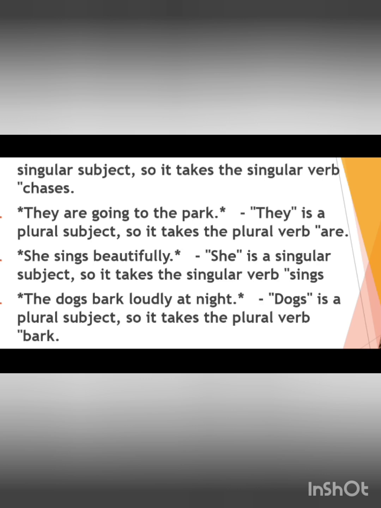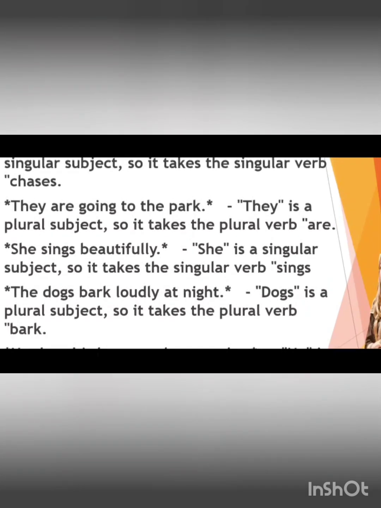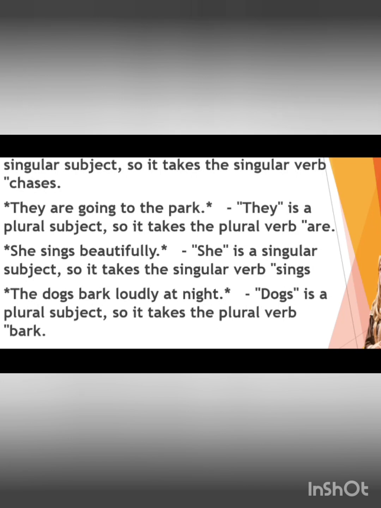The dogs bark loudly at night. Now why is it bark? Because dogs are a plural subject. So for a plural subject, there should be a plural verb. So in the plural verb, we are not applying s or es for third person. So dogs are third person here, so it takes the plural verb bark without applying any es or s to the verb.